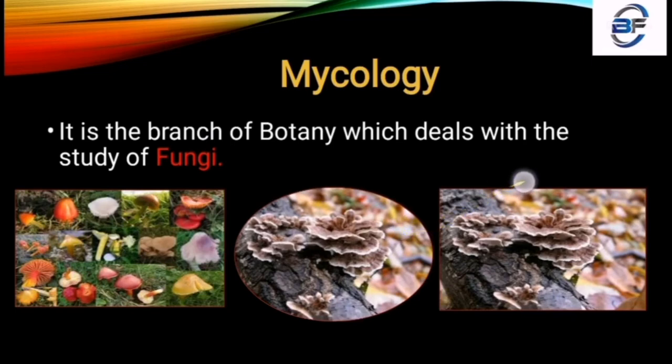They do not produce their food directly, they depend upon other bodies. So you find this type of structures, as I told you, in bread also and in wood also. So the study of fungi is otherwise known as Mycology.